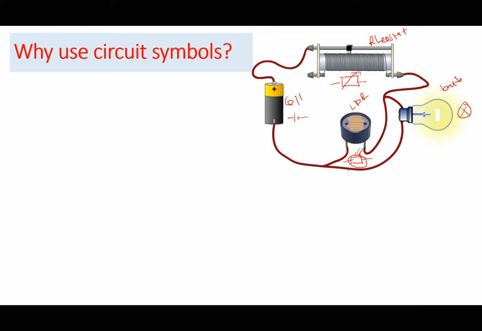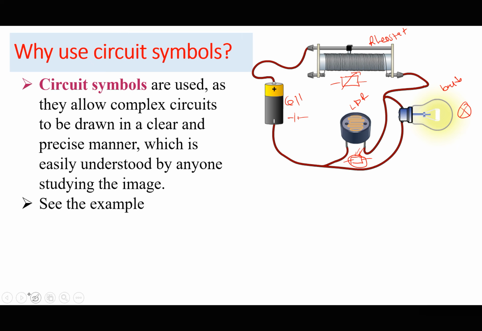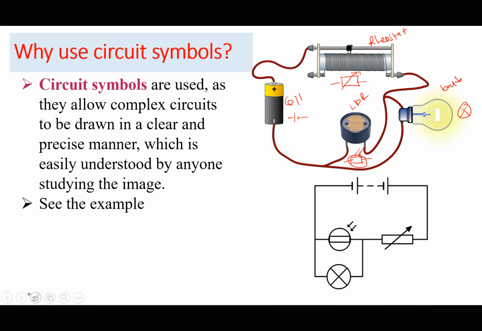Sometimes it is circled. So instead of drawing all these components, we would prefer to use circuit symbols. Circuit symbols are used as they allow complex circuits to be drawn in a clear and precise manner, which is easily understood by anyone studying the image. So you notice that this would be even more precise than drawing this.